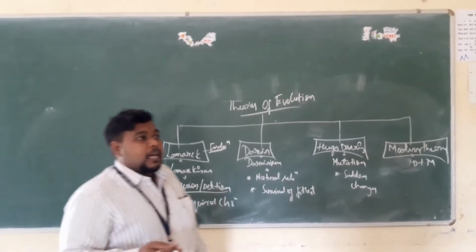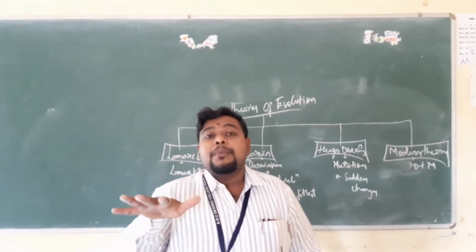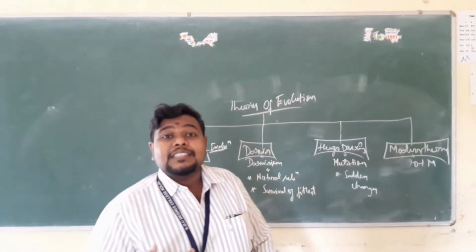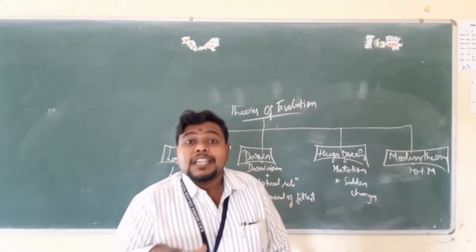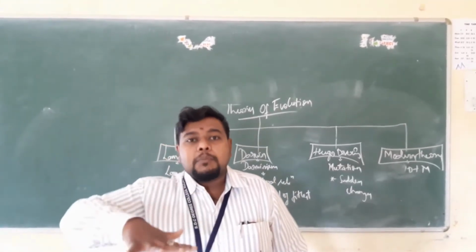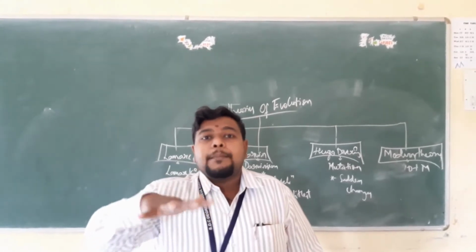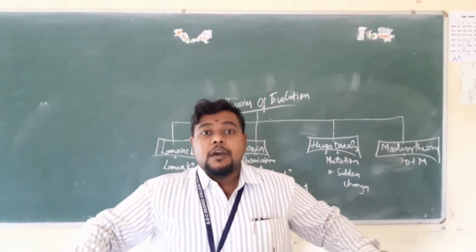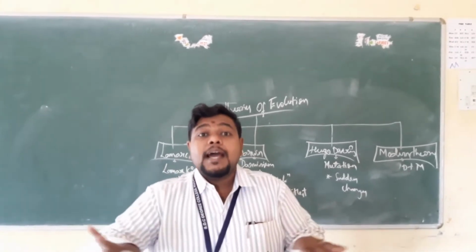So I'll give an example. Now you can observe a duck. A duck has a webbed foot. According to Lamarck, the duck has a webbed foot because it is required for the duck to move in water. When you have normal feet like a hen, and if you walk in water, you will not be able to move freely or swim. But if you have a webbed foot, you can easily swim across the water.